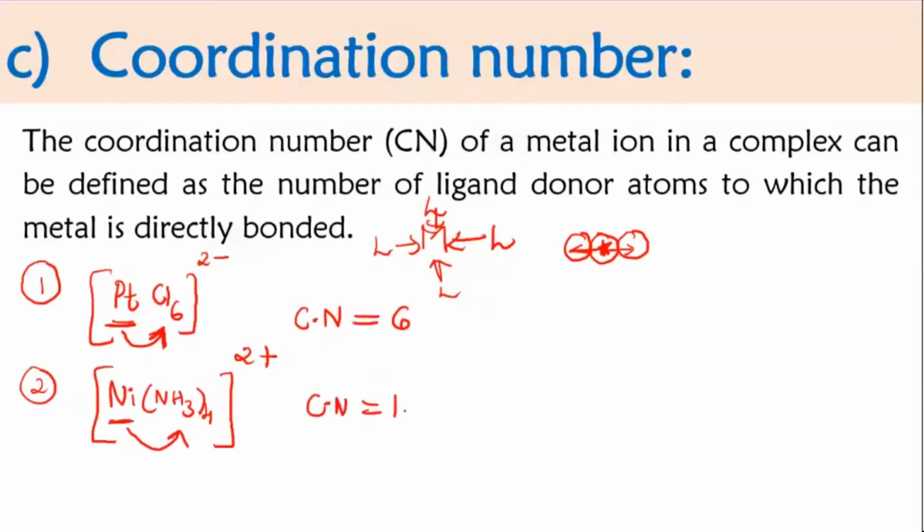Because again, ammonia can give only one electron pair. Like that 4 ammonia molecules are there. You can see here NH3 4 times. Don't multiply this. Don't multiply 3 fours are 12 and write 12. This whole NH3 is one molecule which is giving one electron pair. So like that we are having 4. It is put in the bracket. So it's clear. This bracket thing is one complex, and the outside number will tell you how many ligands are present. So the coordination number is 4.